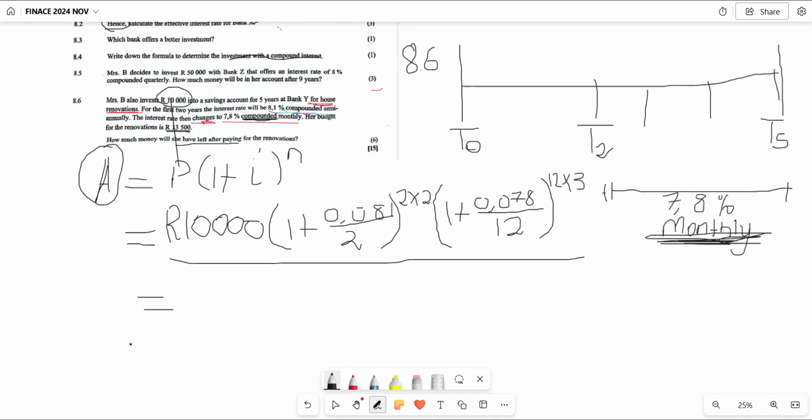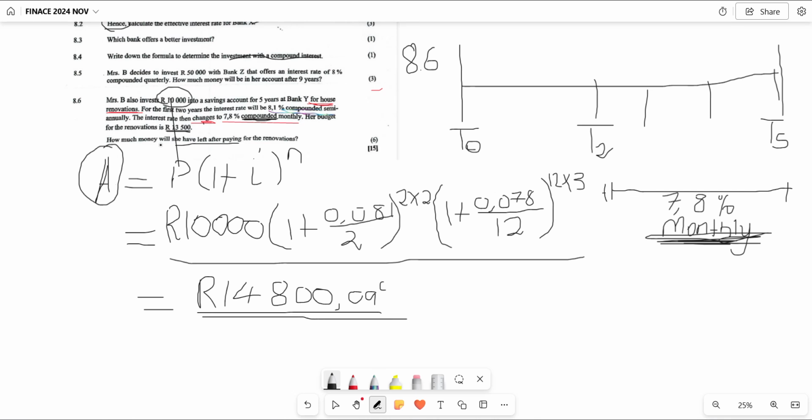Then the accumulated amount for Mrs. B will be equal to 14,800 rands, comma, 0.9 cents. That is the total amount that Mrs. B will receive at the end of the 5-year period.